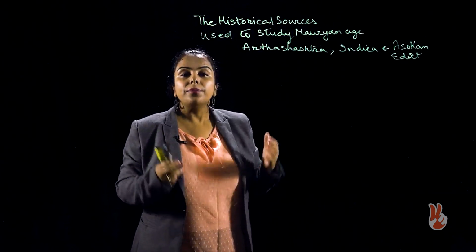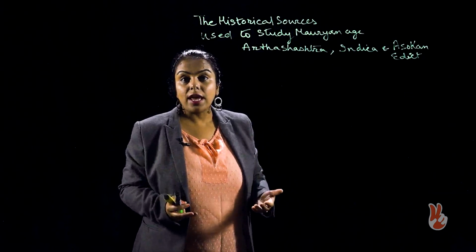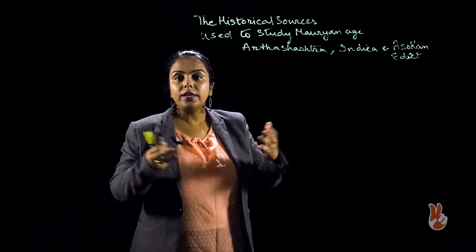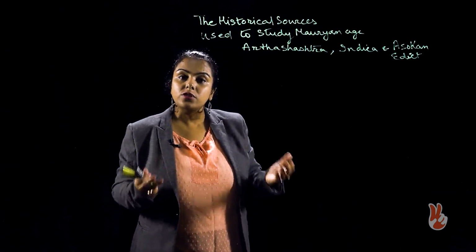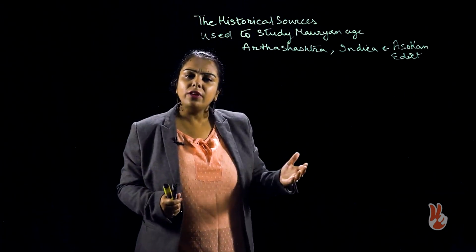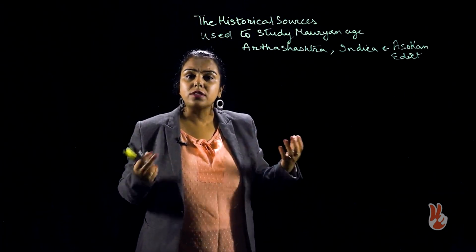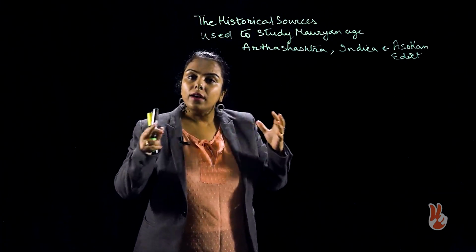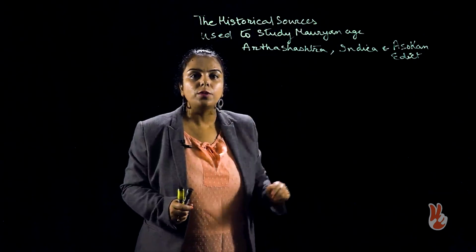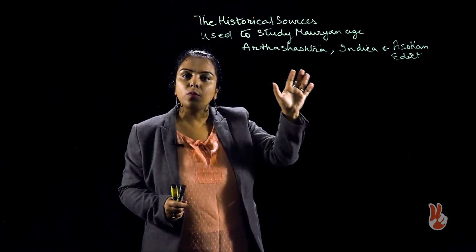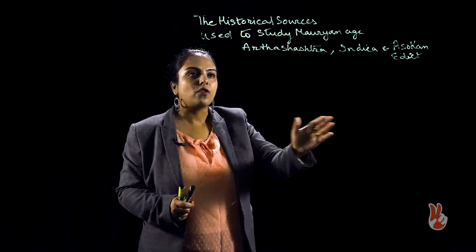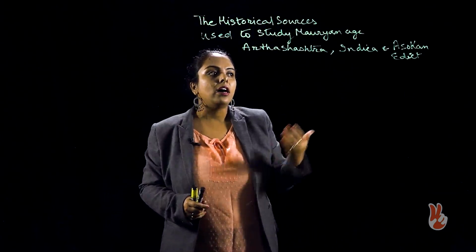the Mauryan age. Then there are certain inscriptions like the Girnar inscription, where we know about Chandragupta Maurya and the Sudarshan dam, which was constructed by his governor. We know about that. Then we have many other inscriptions and books which talk about the Mauryan age. But out of all those sources, what is seen as the most important for studying the Mauryan age is of course Arthashastra, Indica and Ashokan Edict.